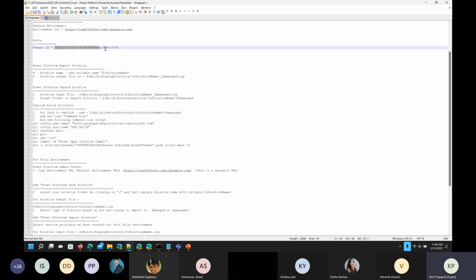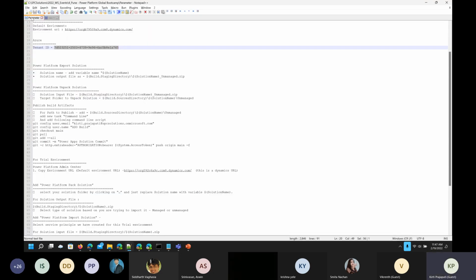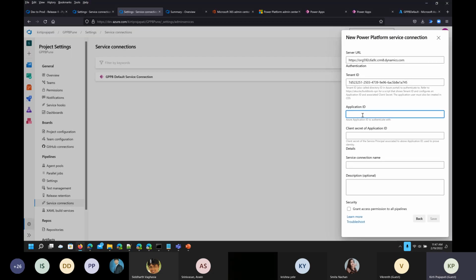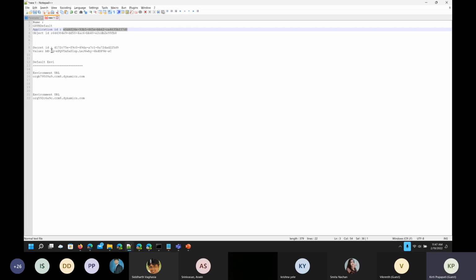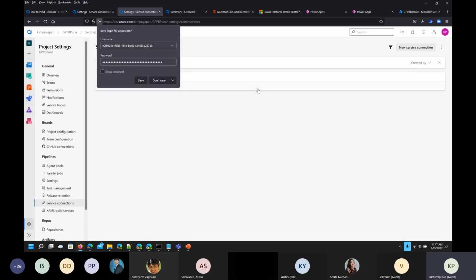I'm taking from this, copy, and application ID, same one, same application ID I'm going to use. Copy this, and the secret. Then service connection name. So I'm here using GPPB destination, for example, destination service connection, and grant security and save it.